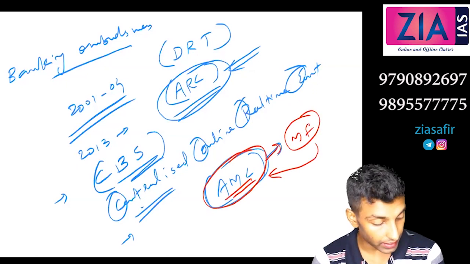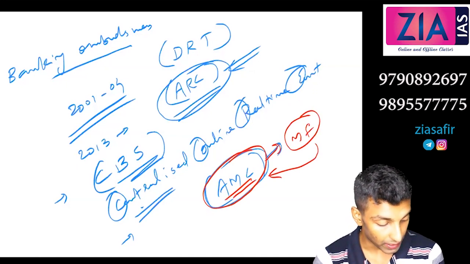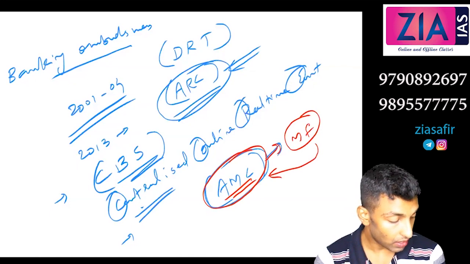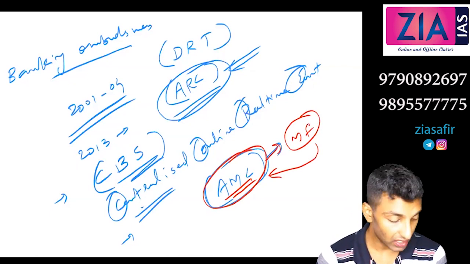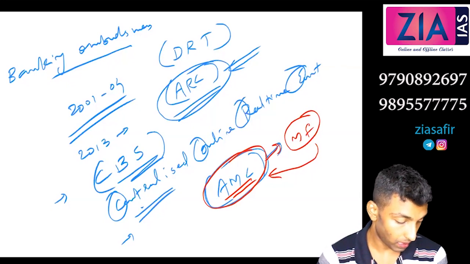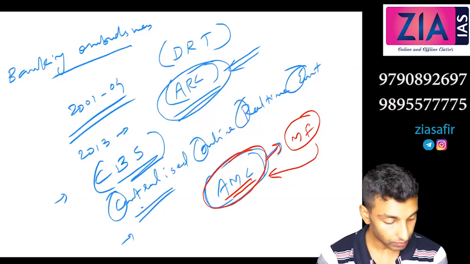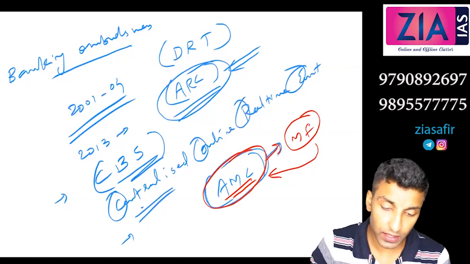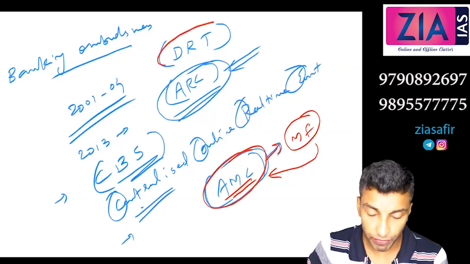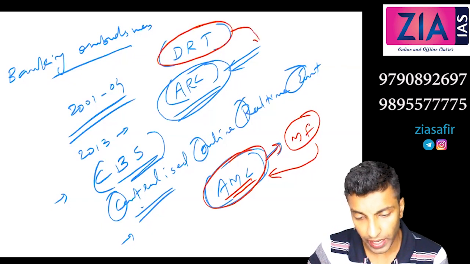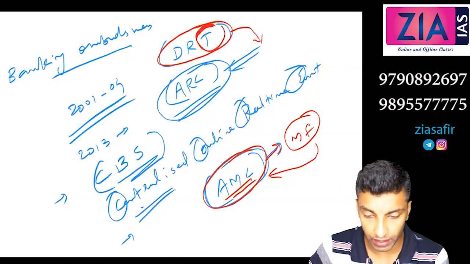So here, asset reconstruction company should be established to purchase non-performing assets of banks at discount. See, the problem with debt recovery tribunal is, if the bank goes with this, it is going to take a lot of time. There is a tribunal and the case will be there.